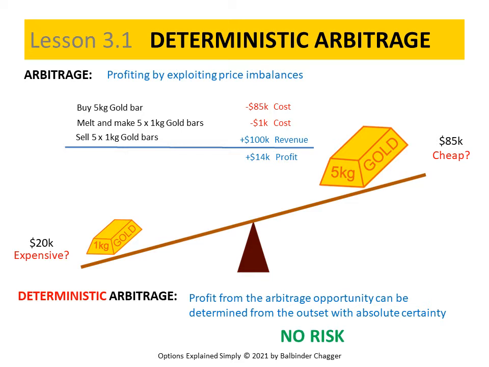The explanation given here is with reference to gold, but it applies generally to other financial assets too, like stocks, foreign currencies, and bonds. The relationship between the two gold bars here is quite direct and straightforward. It's based on the price per kilogram. But asset prices can be related in many other ways too, like through interest rates and through foreign exchange rates. Sometimes the relationships might be quite intricate and complicated.